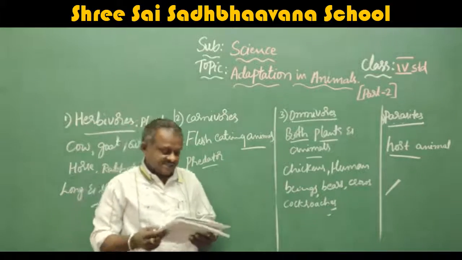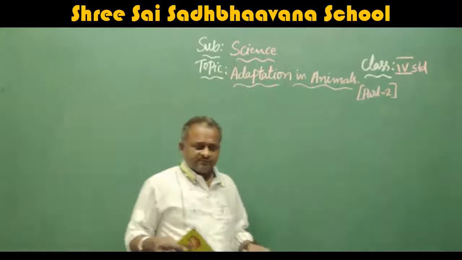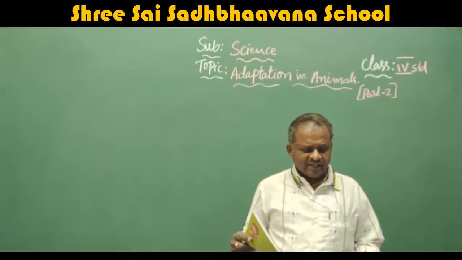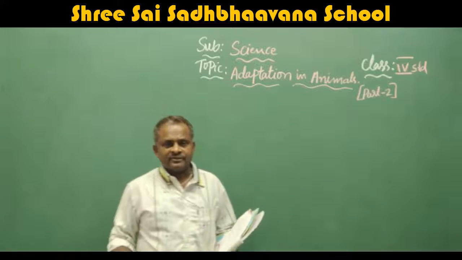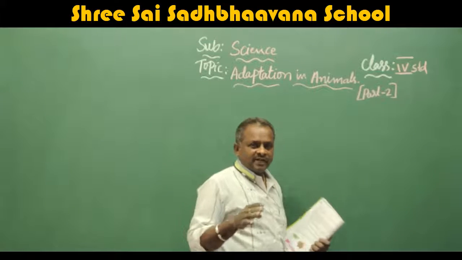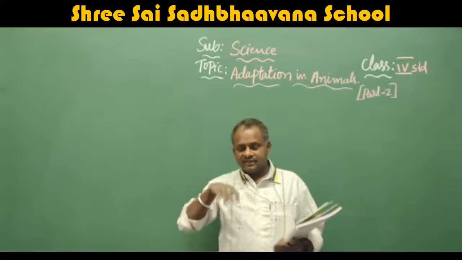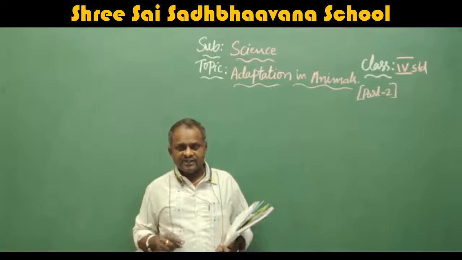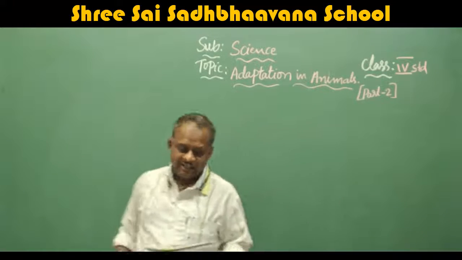Next, adaptation for survival. The distinct features of some animals enable them to protect themselves and live long enough to reproduce. That means to live on the earth, they have adapted some special features, to protect themselves from the enemies that come to eat them, or from other bodies or from man. We will learn that, called adaptation for survival.